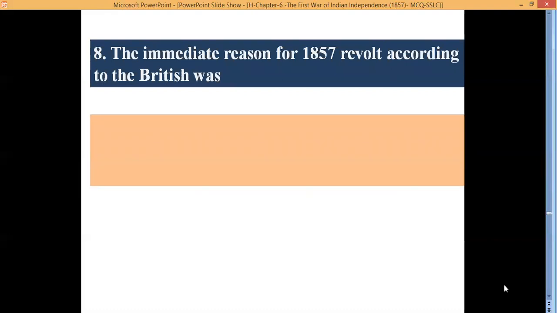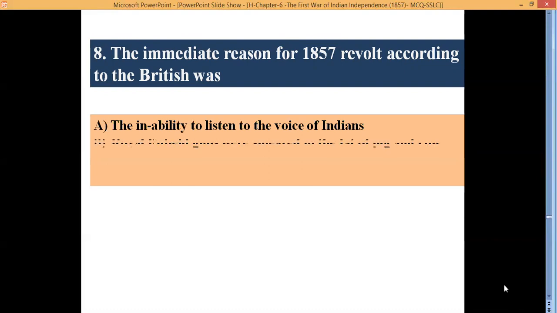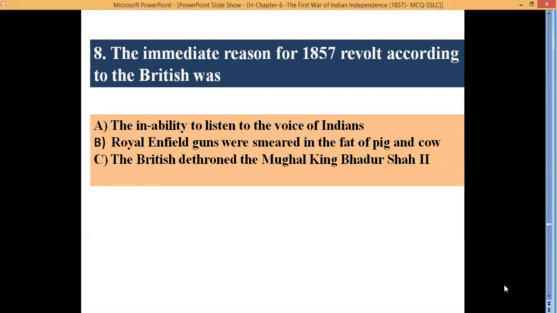The immediate reason for the 1857 revolt, according to the British, was A. The inability to listen to the voice of Indians. B. Royal Enfield guns were smeared in the fat of pig and the cow. C. The British dethroned the Mughal king Bahadur Shah II. D. Nana Sahib was not paid pension.